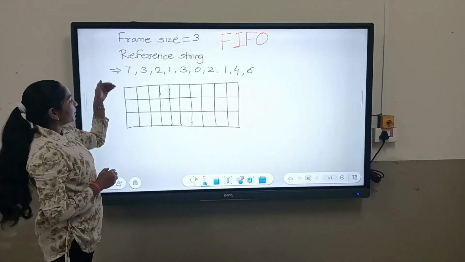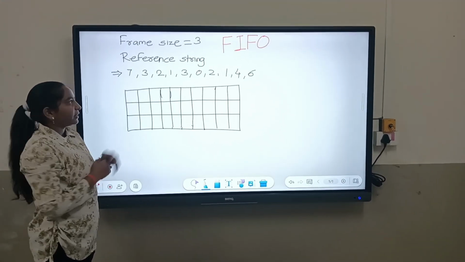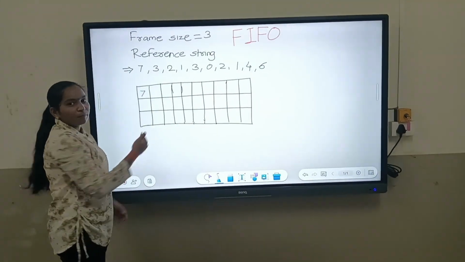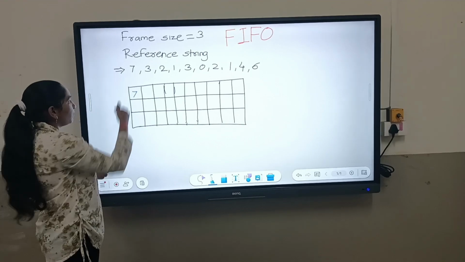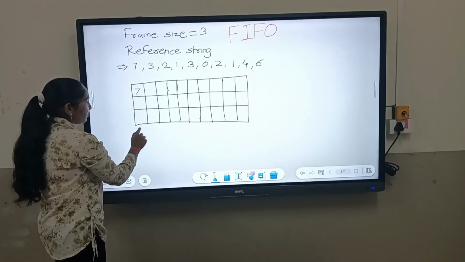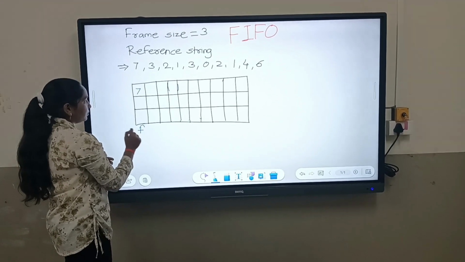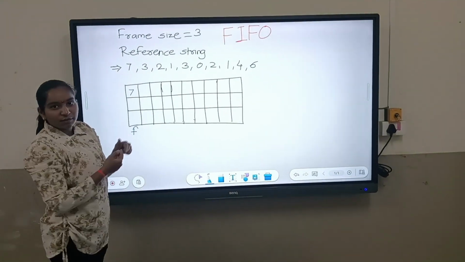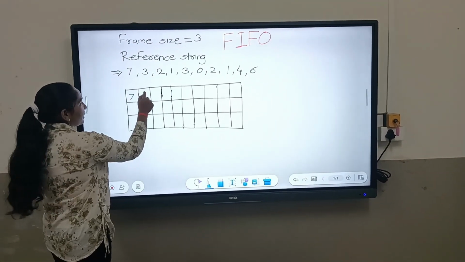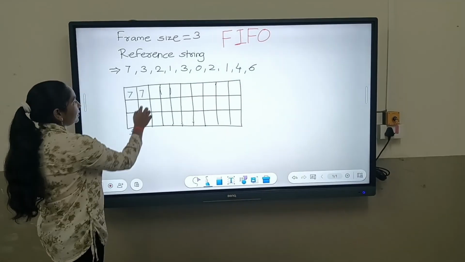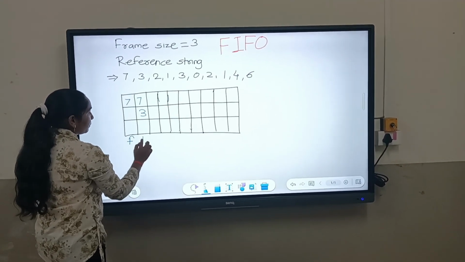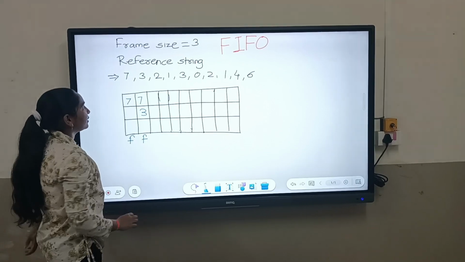When we put 7 in the memory, we have no pages before in the memory, so it is a page fault. So we write here F. Now 3. We have to put 3 in the memory, but we have 7 earlier in the memory. So we write here 7 and here 3. Then it is also a page fault because we put the page from outside. So we write here F.